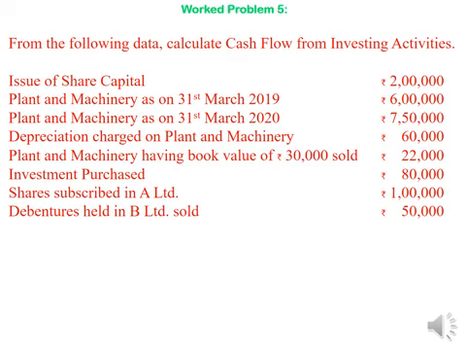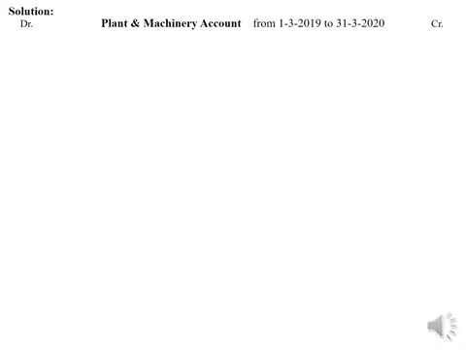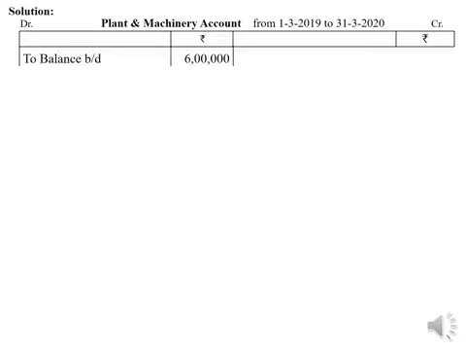So to find out the net result in plant and machinery, we have to prepare a plant and machinery account for the year. Let us do it and find out the net effect of plant and machinery during the year. Then we can find out cash flow from investing activities. Plant and machinery account from 1/3/19 to 31/3/2020. Opening balance rupees 6 lakhs.